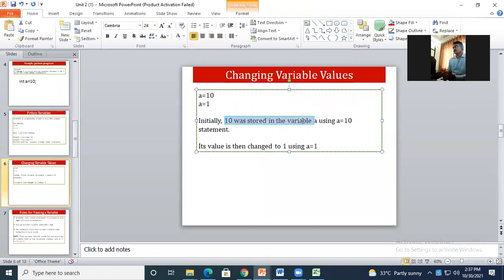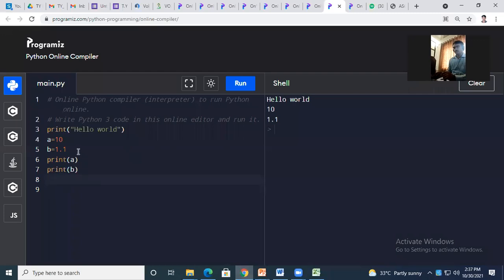Initially, 10 was stored in the variable using a is equal to 10, but now its value is changed to 1 using this second line. I will repeat this statement again: a is equal to 1, and when I run this program, see, previously for some memory location of a variable, 10 was stored.